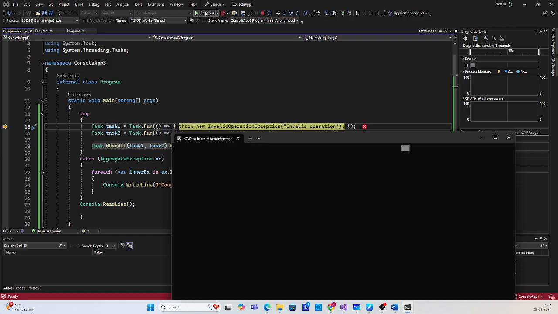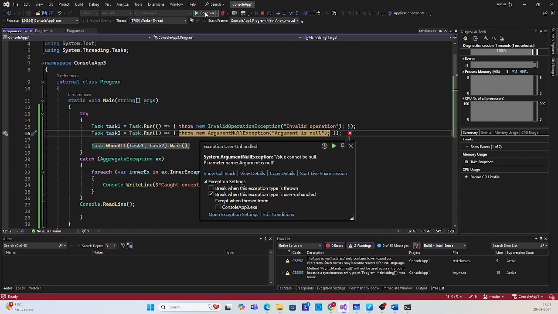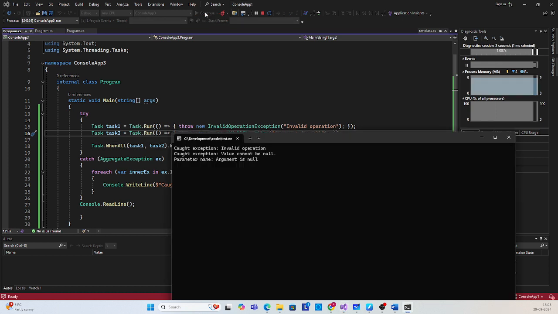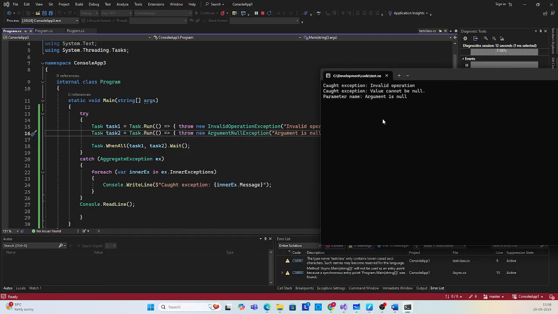It has started in debug mode, so the first exception has occurred, then the second exception has occurred, and now if we see here, all exceptions are printed. Caught exception: InvalidOperationException, and then we have the ArgumentNullException, value cannot be null. So that is how we have iterated through each exception and shown the log of the exceptions that occurred. So yeah, this is it.